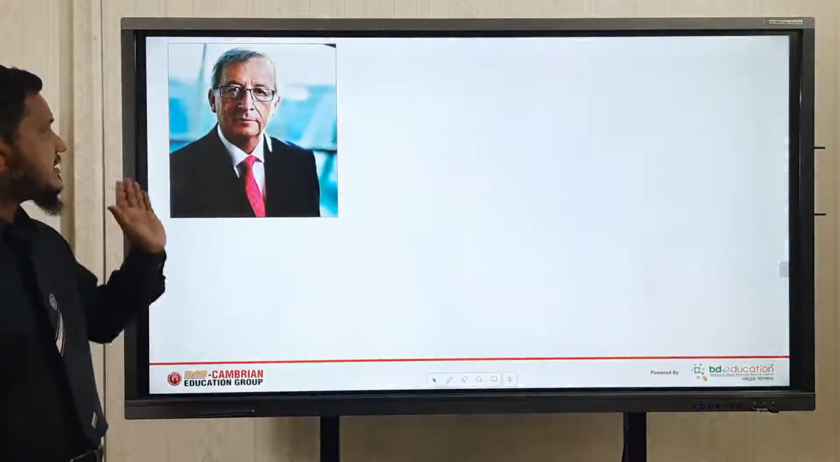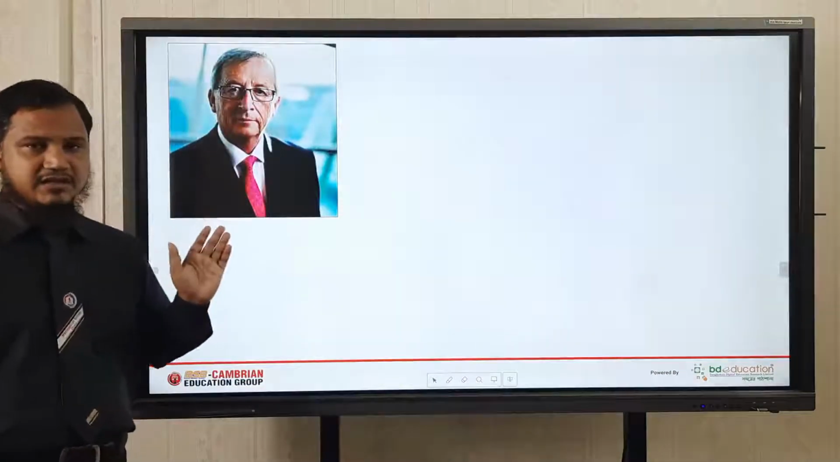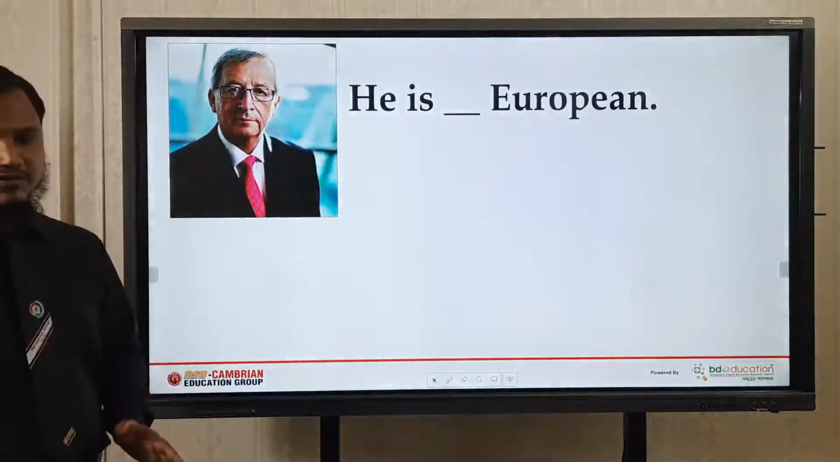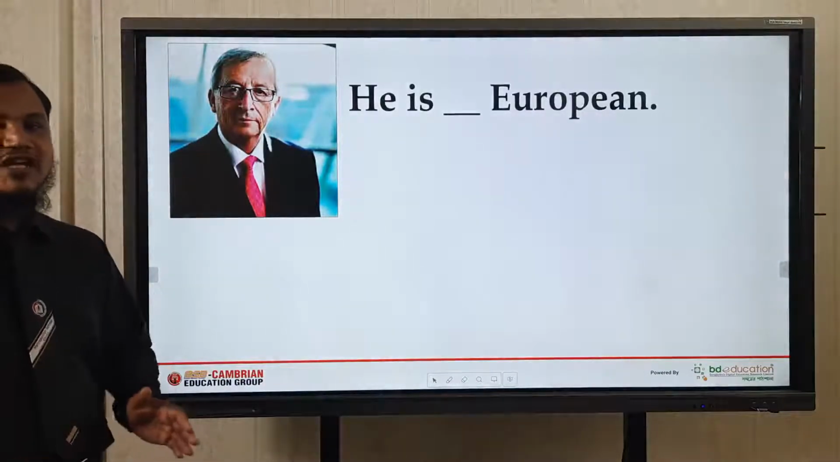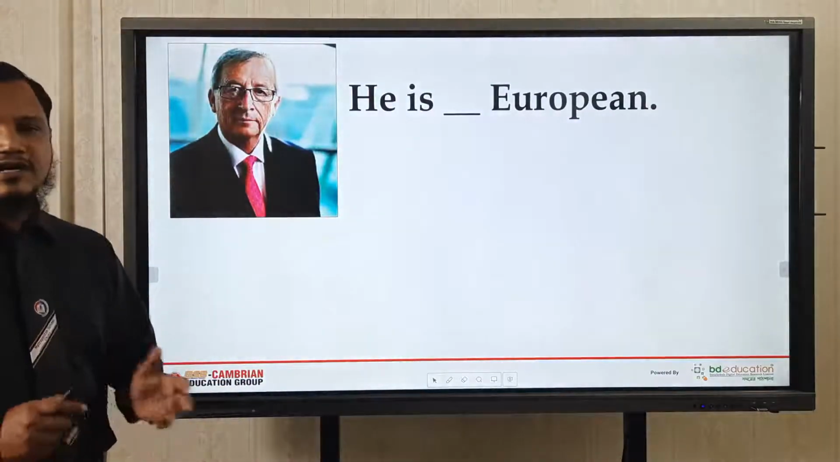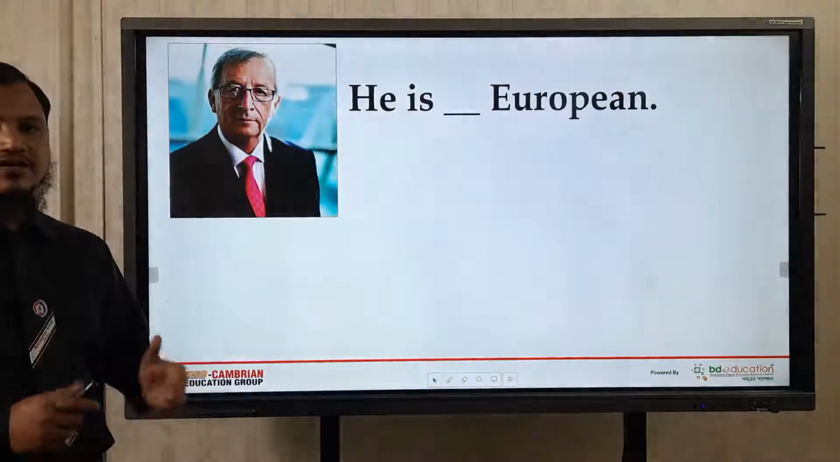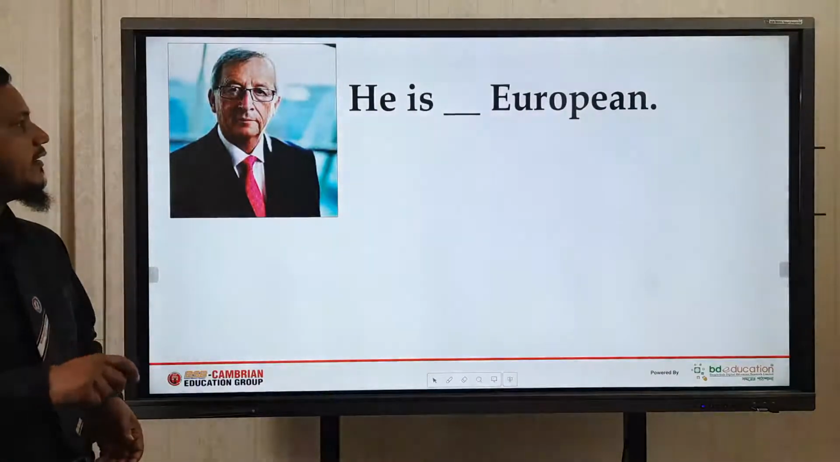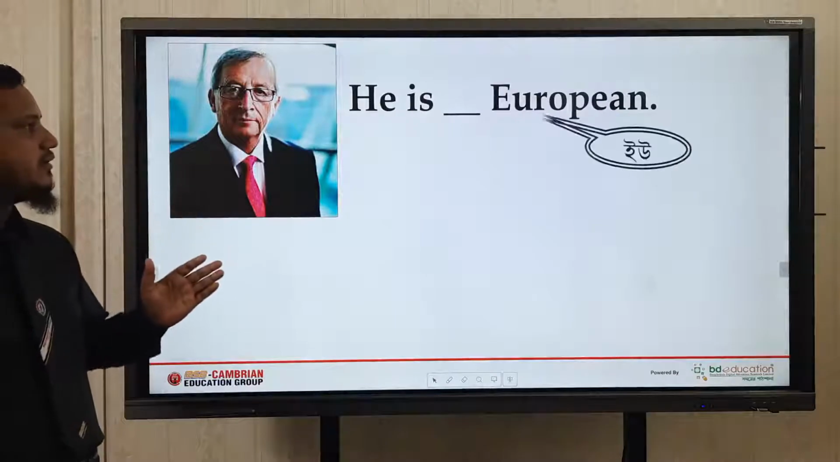Okay, now look at this. You can see a picture. You can see a man here. He is just European. At this time, I'm showing you some examples and I will show you how to use article in this sentence. Take a glance. Look at this. You will see: He is dash European.